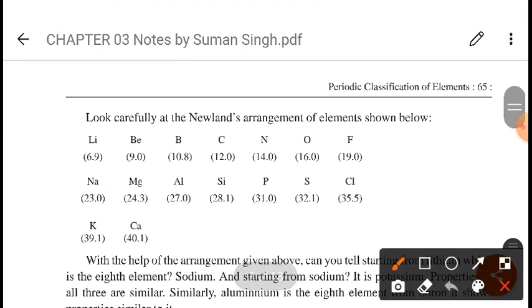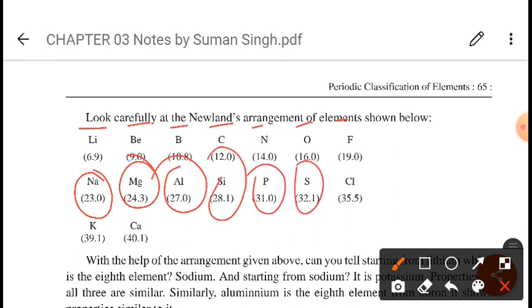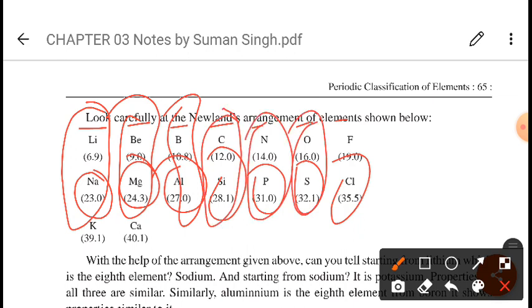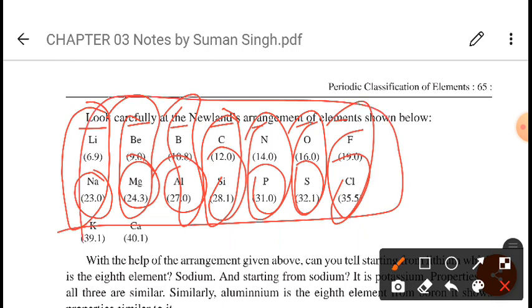You see here: lithium, beryllium, boron, carbon, nitrogen, oxygen, fluorine. And after fluorine comes sodium. After that, magnesium, aluminum, silicon, phosphorus, sulfur, chlorine. So when you see, lithium and sodium have a similar property, beryllium and magnesium, boron and aluminum, carbon and silicon, nitrogen and phosphorus, oxygen and sulfur, fluorine and chlorine. All of them have similar properties.